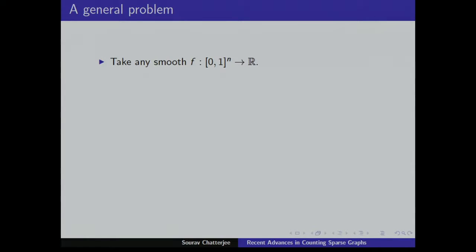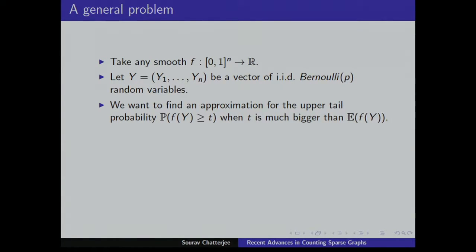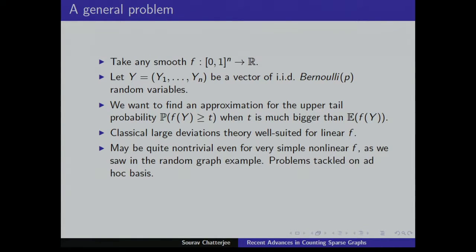So take any smooth function on the n-dimensional cube, and let y be a vector of IID Bernoulli random variables. We want to find an approximation for this kind of upper tail problem: the probability that f(y) is bigger than or equal to t, when t is much bigger than the expected value. So t is some fraction bigger than the expected value of f(y). Classical large deviations theory will tell you what to do for linear f, but for even very simple nonlinear f, like degree 3 polynomials, it can get very complicated.